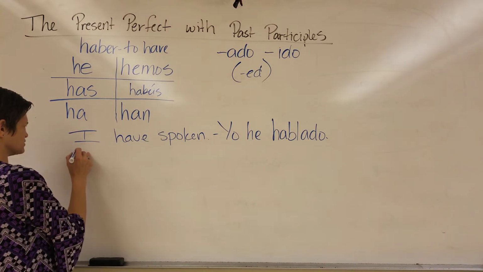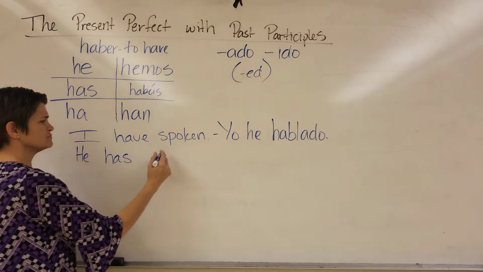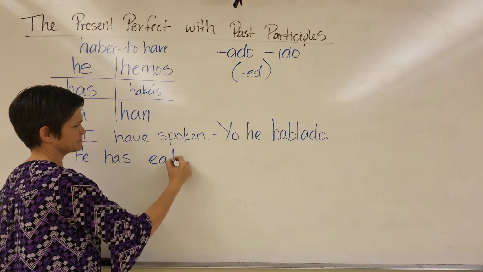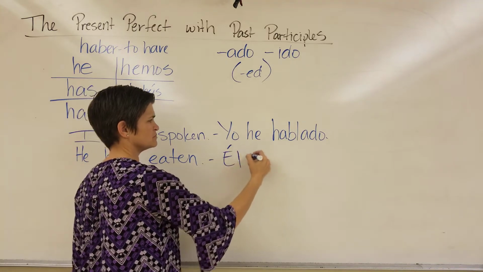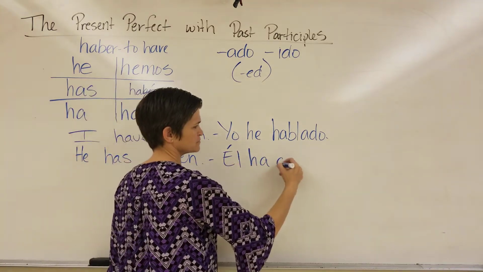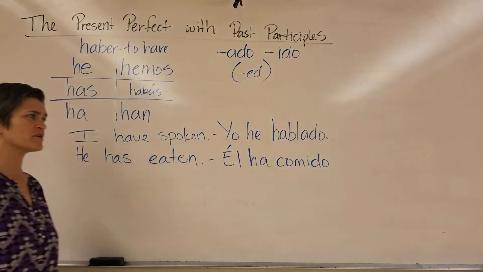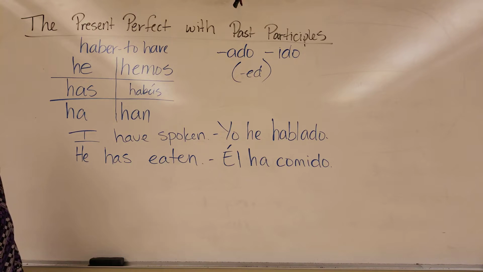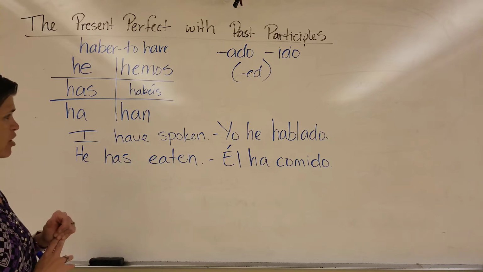Or he has eaten. Él ha comido. We take the verb comer and we put it in the past participle, and that means eaten. There's a lot of irregulars though for all of these.